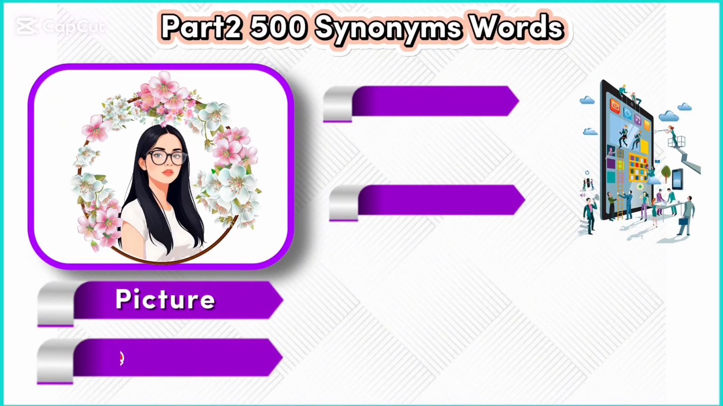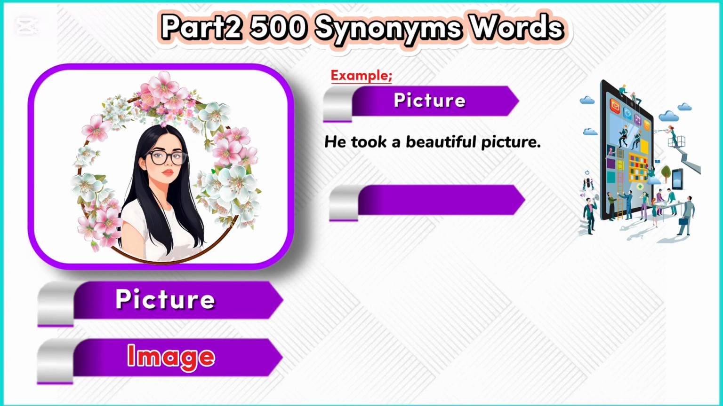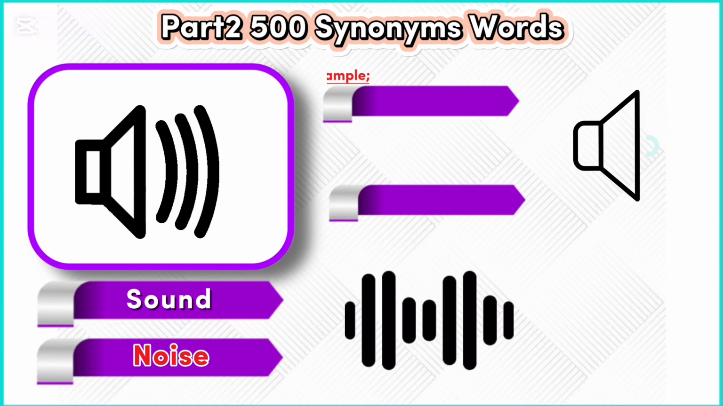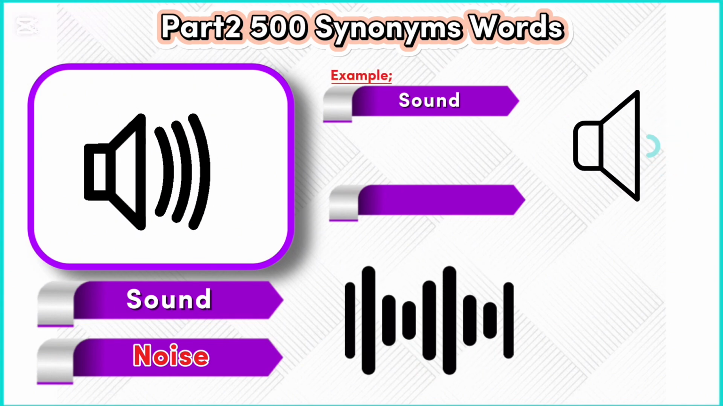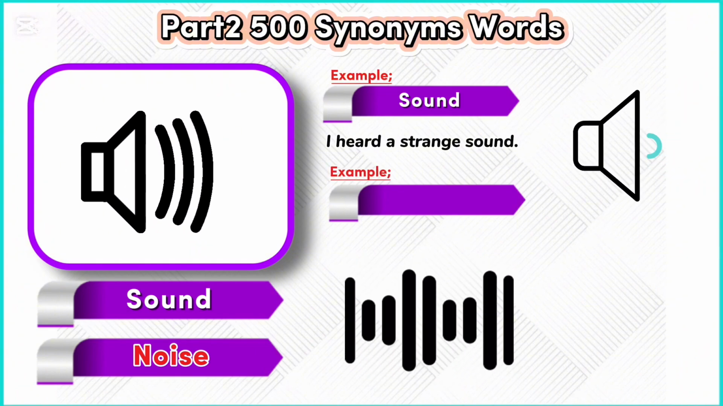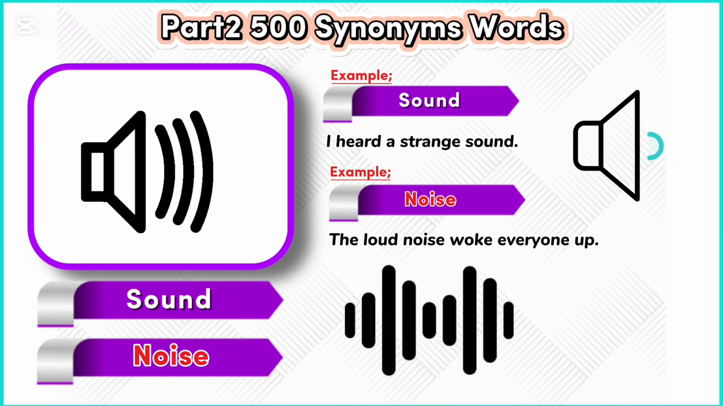Picture. Image. Example. Picture. He took a beautiful picture. Example. Image. The digital image was very clear. Sound. Noise. Example. Sound. I heard a strange sound. Example. Noise. The loud noise woke everyone up.